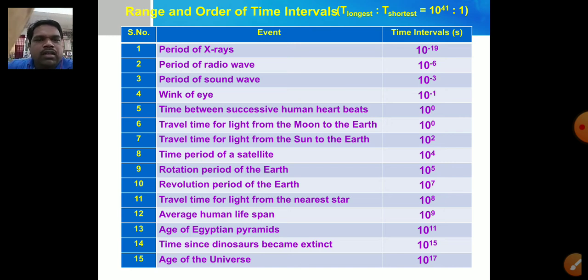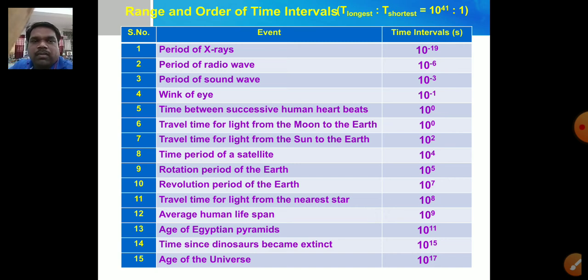In the same way, we can see here the time period of a satellite is about 10 raised to the power of 4. You know, this is the time period of a satellite, it is not approximately, it is about 10 raised to the power of 4. The rotation period of the earth is about 10 raised to the power of 5 seconds. The revolution period of the earth is about 10 raised to the power of 7 seconds.